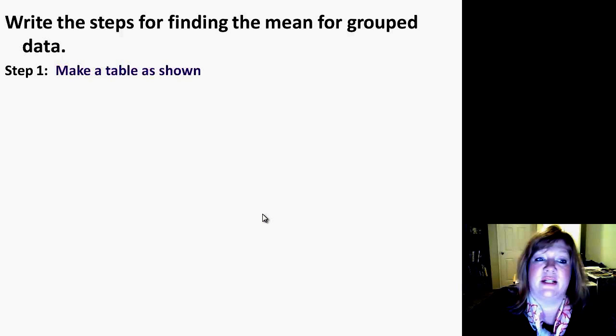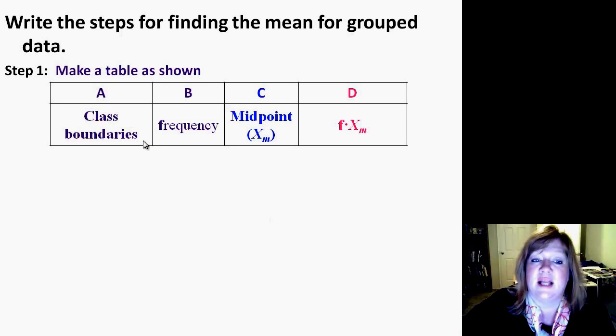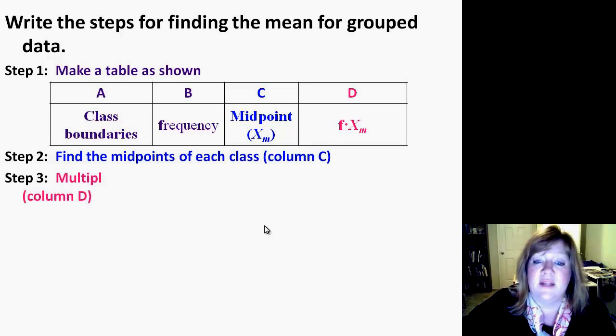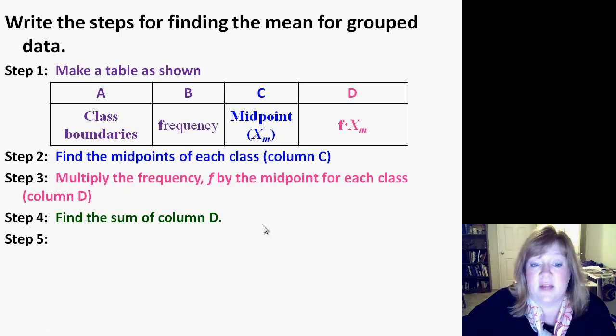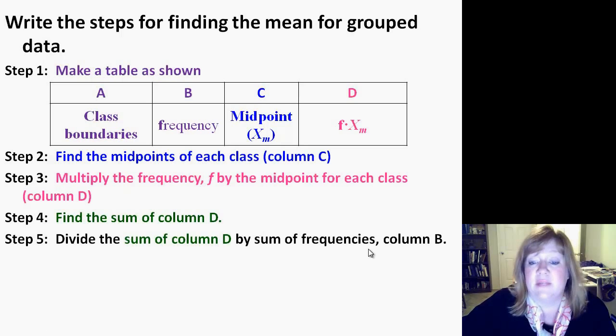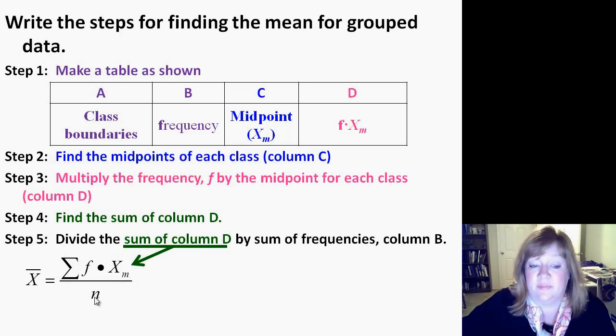Write the steps for finding a mean in grouped data. Well, we just did it. Make a table with class boundaries and frequency, then find the midpoint. Then find the product of the frequency and the midpoint for each class. Find the sum of column D, and divide the sum of column D by the number of your total data values, that's the sum of the frequencies.